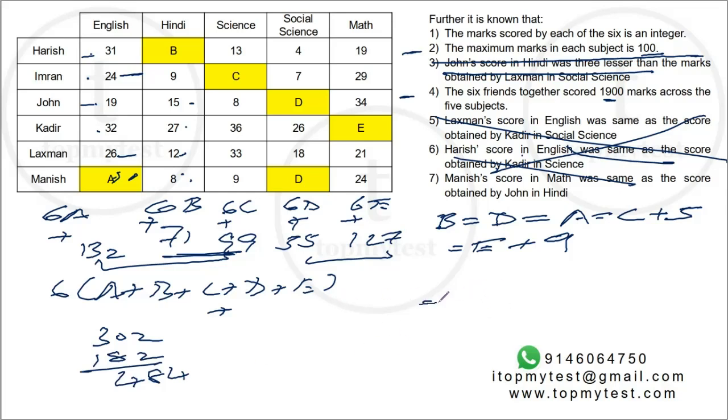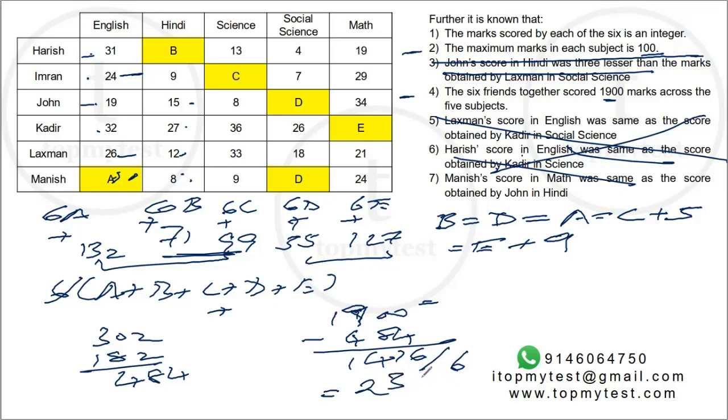So 6 times A to E plus 484 equals 1900. So 6 times this should be 1900 minus 484. That's 1416. So 6 times A to E equals 1416. So A to E will be 1416 divided by 6. That will be 236. A to E adds up to 236.